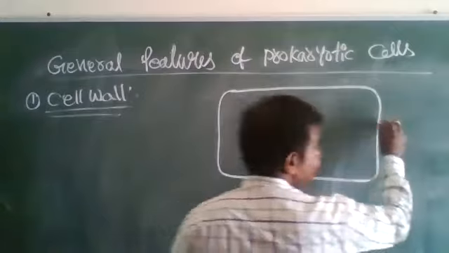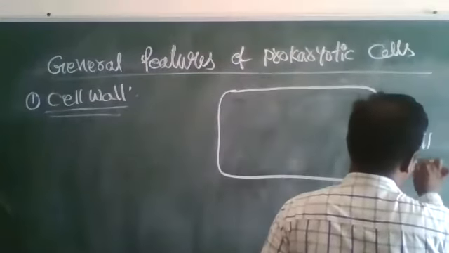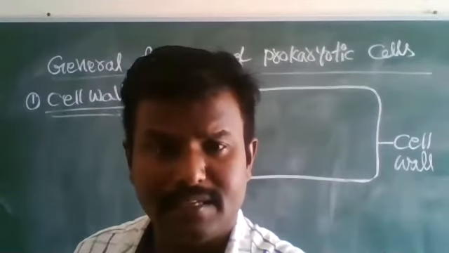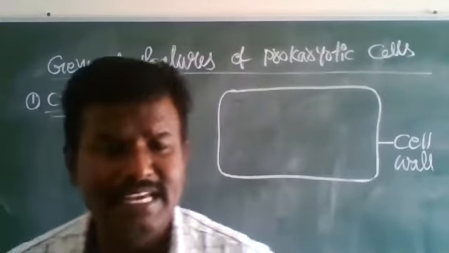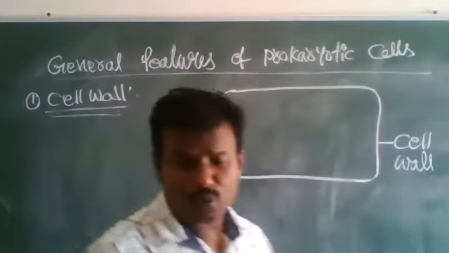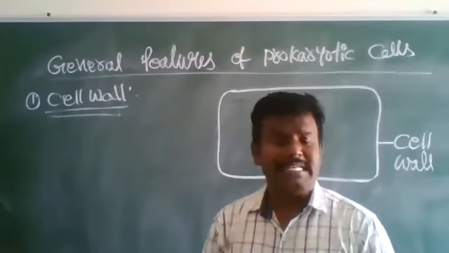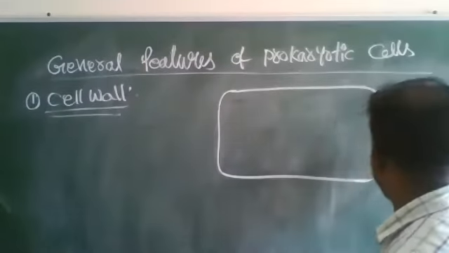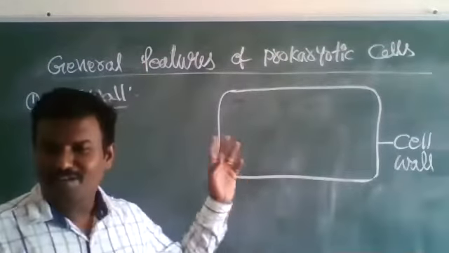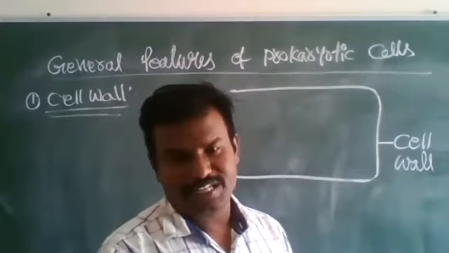This is called cell wall. Every bacterial cell, especially prokaryotic cells, contains an outer rigid, chemically complex cell wall. The structure and function of the cell wall is different in different types of bacteria.